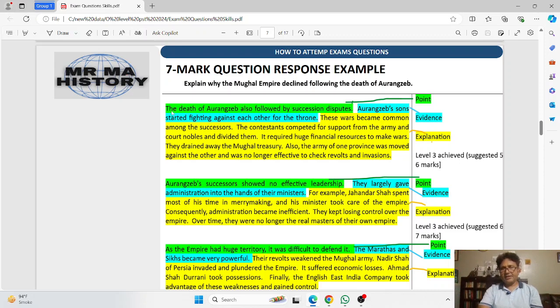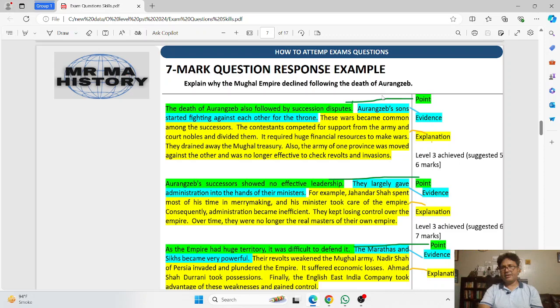This is reason number one. What is this reason? The reason is that the death of Aurangzeb was also followed by succession disputes. So why did the Mughal Empire decline? One of the major reasons was succession disputes, and this is the point.